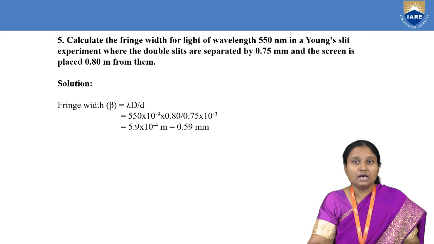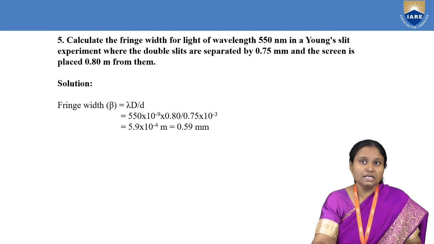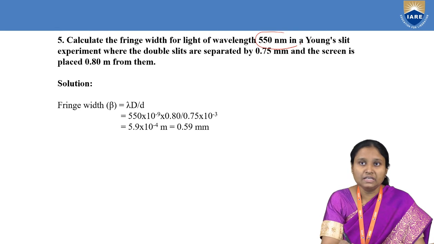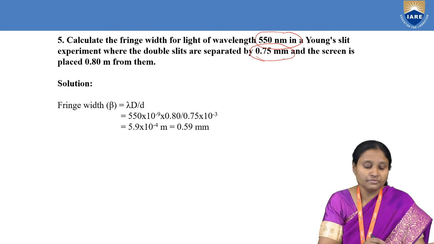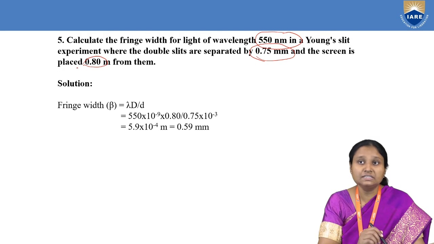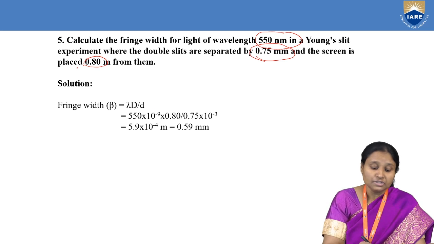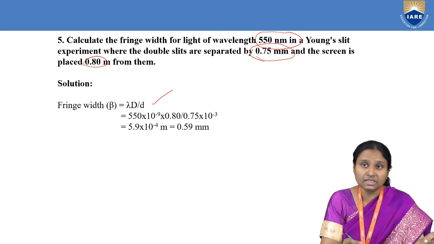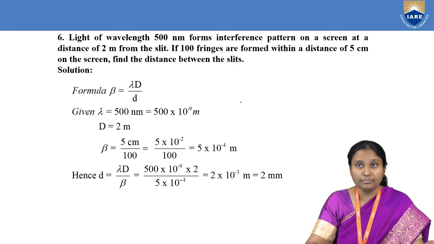Now, coming to our last but one problem here. In this case, we were given the wavelength in nanometer, the distance between the two slits, and also the distance between slits and screen, and we need to find the fringe width. We know that the fringe width formula is this. When we substitute all the given data, our fringe width comes out to be 0.59 mm.